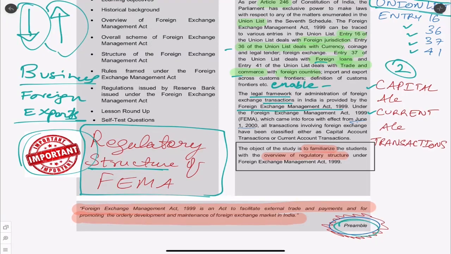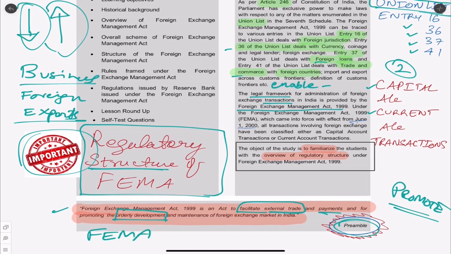See, if you have a look at the preamble here, what it says. Foreign Exchange Management Act is an act to facilitate external trade. So we are promoting external trade. We should remember the word promote. We are promoting external trade and payments. And most importantly, this you should never forget, orderly development. See, simply you can develop, correct? But if the country wants to develop properly, we should have a very good Foreign Exchange Management Act, and this act is for orderly development of the foreign exchange market in India. So this is very important for us to know.